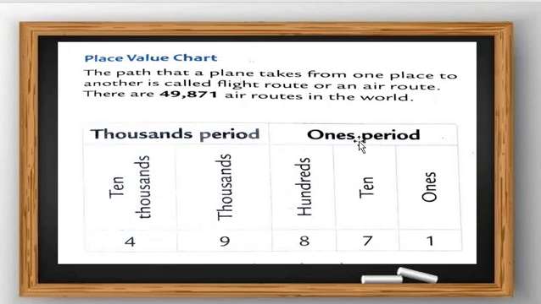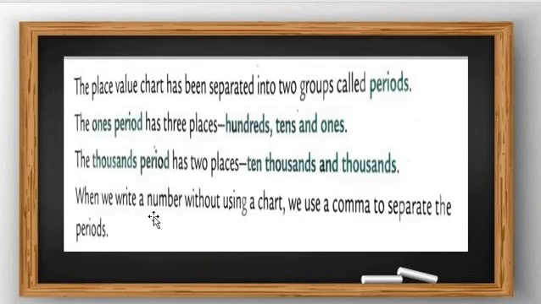Okay, here are 2 groups, and here is one period. In how many groups? 1, 2 and 3: ones, thousands and lakhs. Got my point, all students?